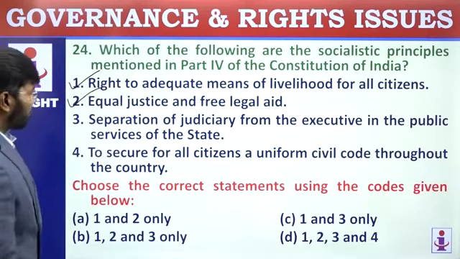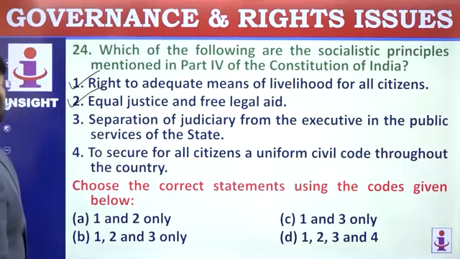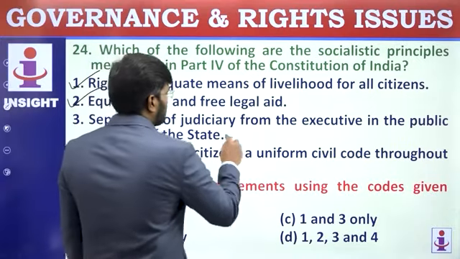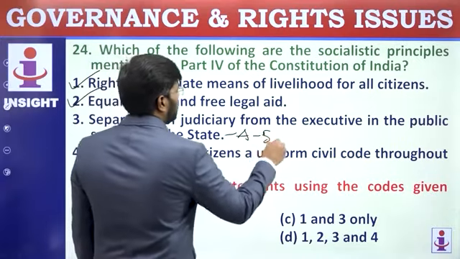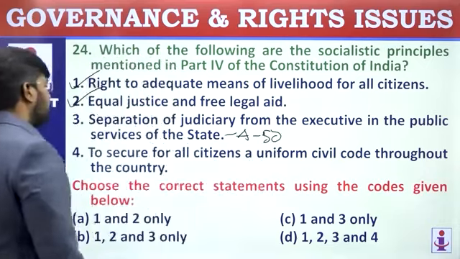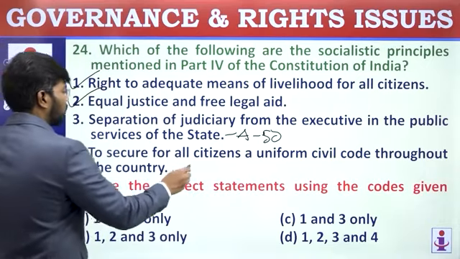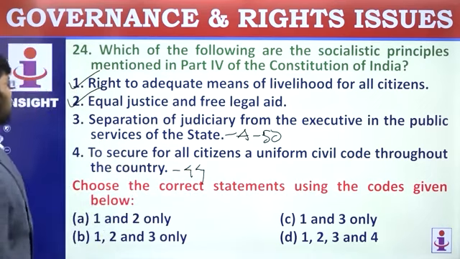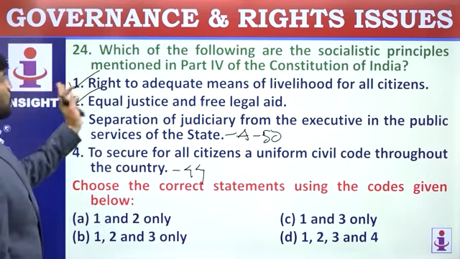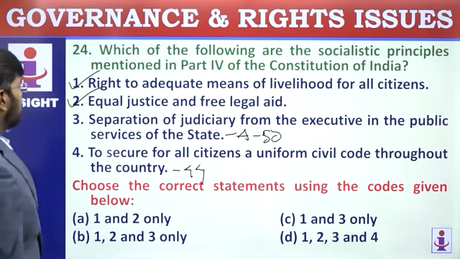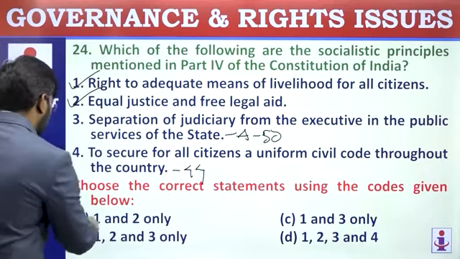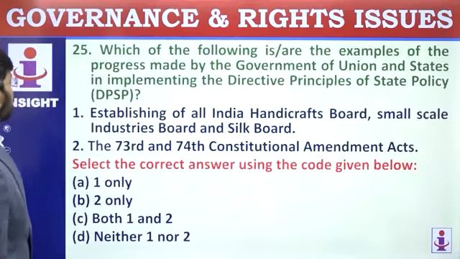Article 39A, I suppose. Then separation of judiciary from the executive in public services of the state. Article 50. These are liberal intellectual principles. This is Article 39, to secure all citizens, just now we saw. This one is Article 44. This is also a liberal principle and not a socialistic principle. So only 1 and 2 are correct. Asking for the correct statement, so 1 and 2 only. Move on to the next one.